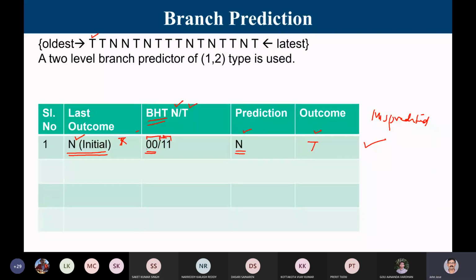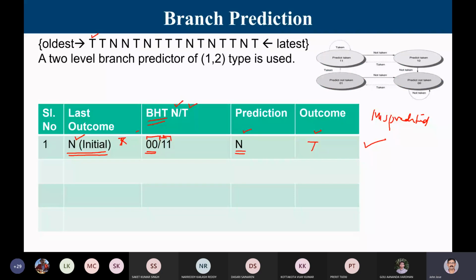Now, if you look at the finite automata, what is it telling? When you are in 0, 0, you are predicting not taken, but actually the branch was taken. What happens? You will change the state to 0, 1. So this entry will become 0, 1 / 1, 1. You have to be very careful with this. If you are not able to understand this, you cannot solve it well. You look at this finite automata, it's a 2-bit automata. I referred to this entry.